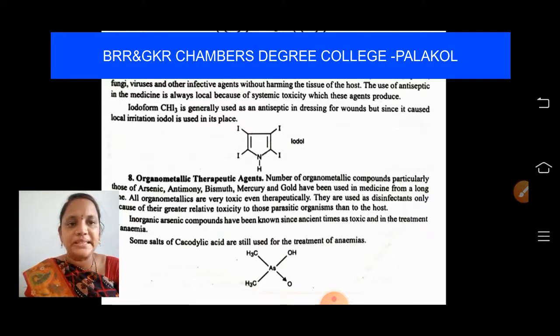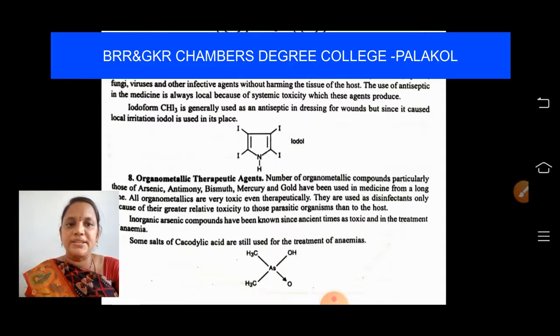An antiseptic is a substance which prevents the growth of microorganisms as long as it remains in contact with them. The ideal antiseptic would destroy bacteria, spores, fungi, virus and other infective agents without harming the tissues of the host. The use of antiseptic in medicine is always local because of the systemic toxicity these agents produce.